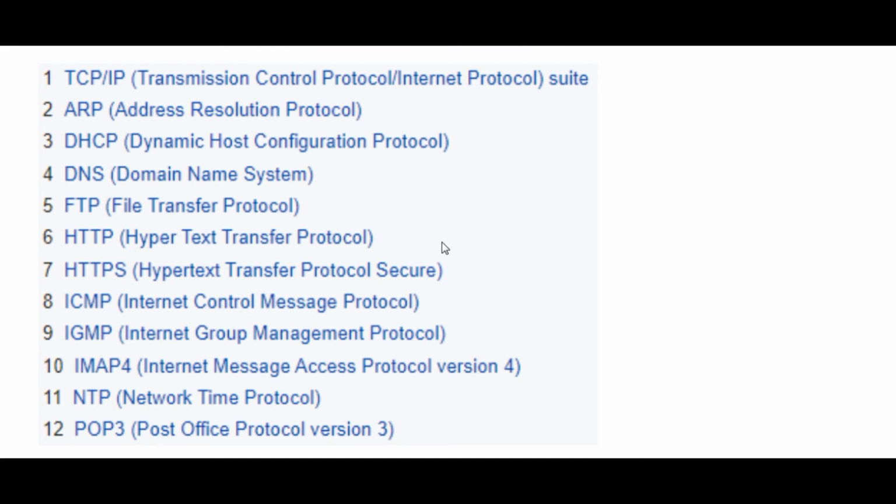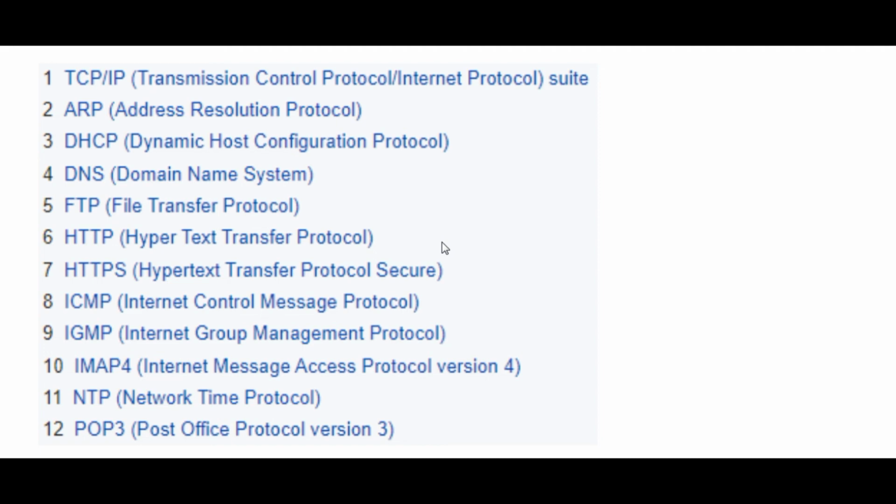IMAP4, that is Internet Message Access Protocol, here version 4. It allows us to access messages in the form of mail. Without it we can't access the message or email of another person.